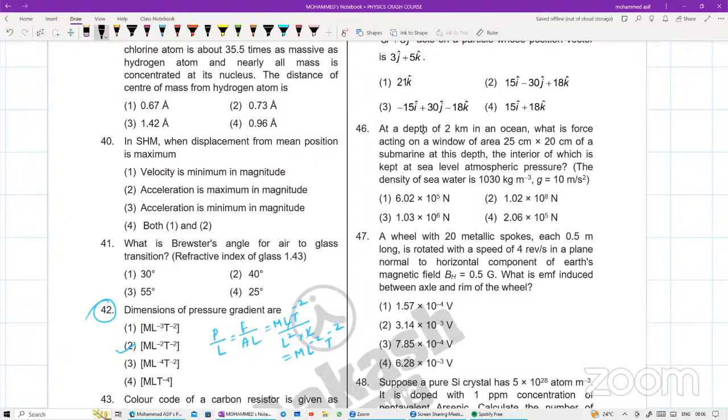In SHM, the displacement from the mean position is maximum. Velocity is minimum in magnitude, acceleration is maximum in magnitude, acceleration is minimum in magnitude, both 1 and 2. Direct formula है, velocity of an SHM is V is equal to omega under root of A square minus X square.